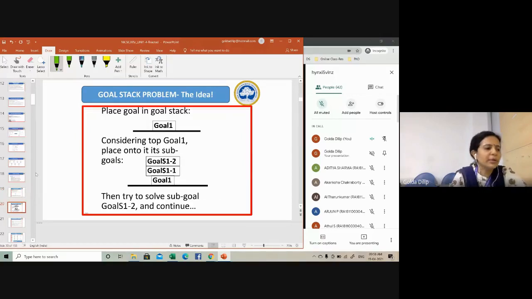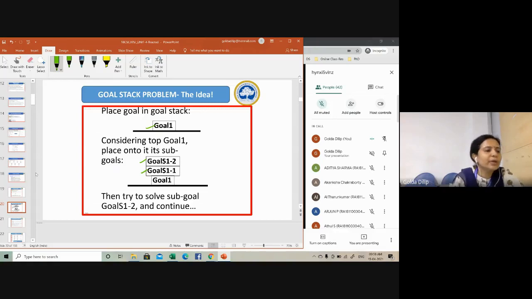Now coming to the idea in brief, what it is about. You are placing the goal in the stack. Goal one is nothing but your compound goal. Goal one has two sub goals, goal 1.1 and 1.2.